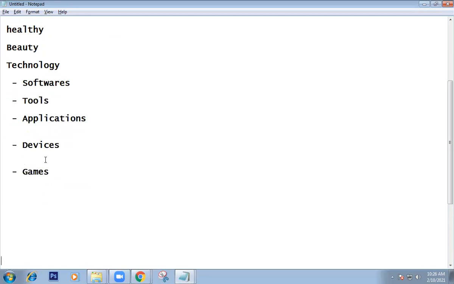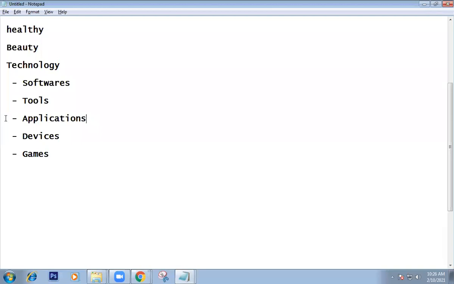These are the topics you should write. These topics we call menus. If you open any website, these menus show at the top of the website.